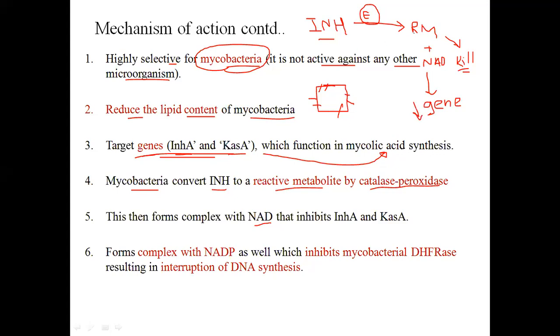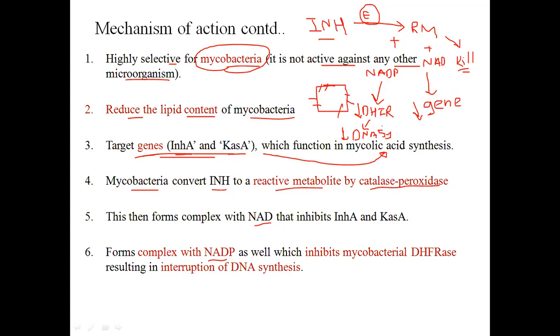On the other side, this reactive metabolite is forming a complex with NADP. And this NADP is reducing DHFR, and this DHFR is interrupting or reducing the DNA synthesis.